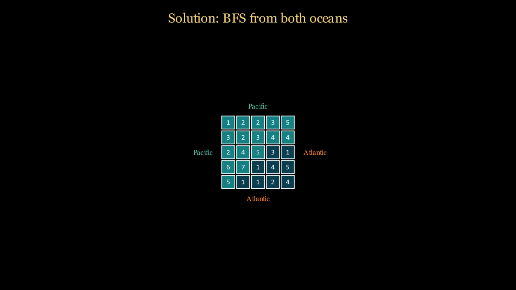Now we do the same for the Atlantic. We start from the right and bottom border and run BFS with the same rule. The purple cells are the answer, reachable from both oceans. The same could be done with DFS instead of BFS.